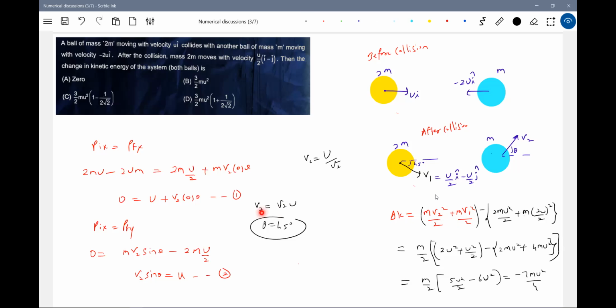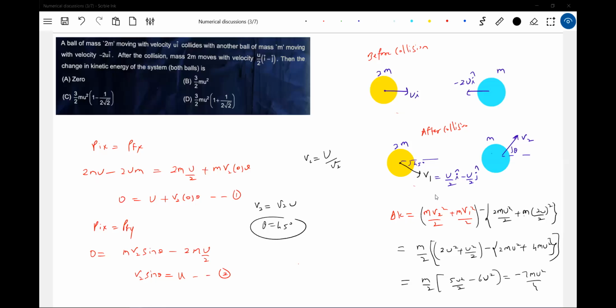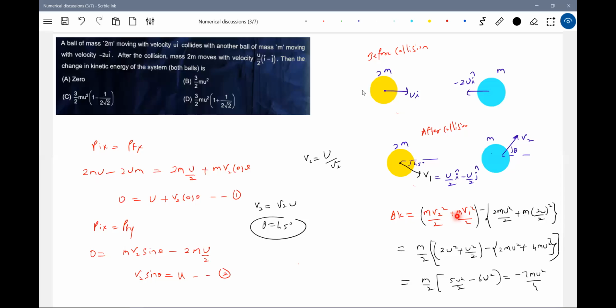Is this okay? V2 is root 2u. Oh, the mass. There is the mass of this one, no? Here the 1 by 2 is missing. V1 is having mass 2m. Yeah, okay, that will become u square only.